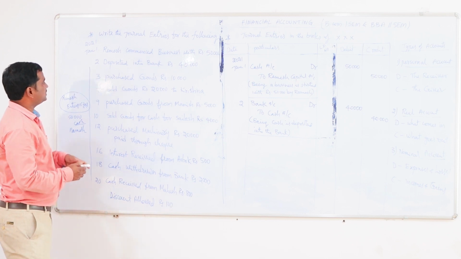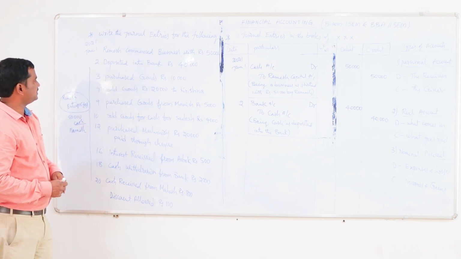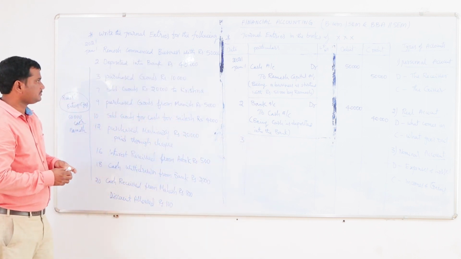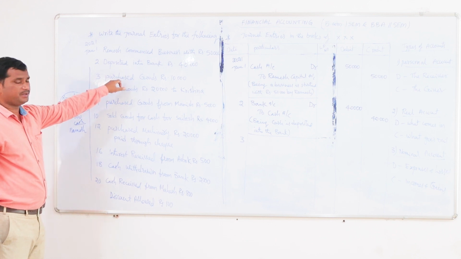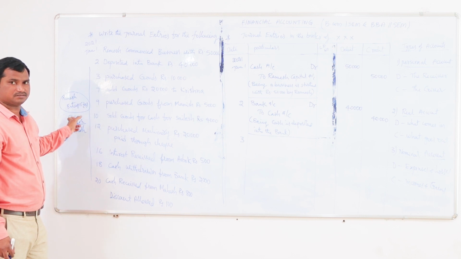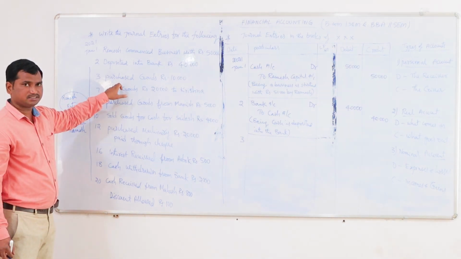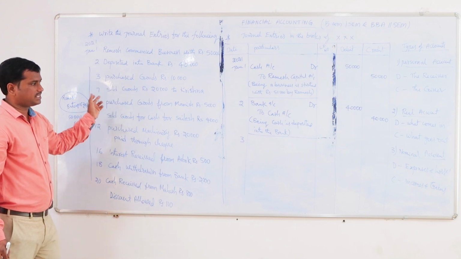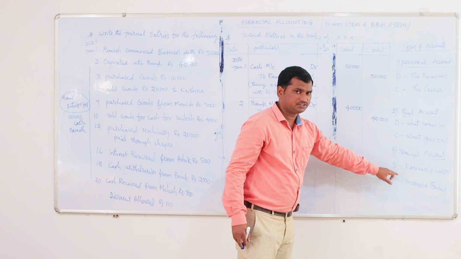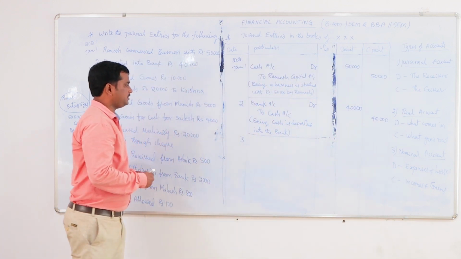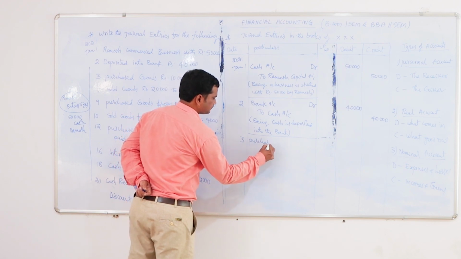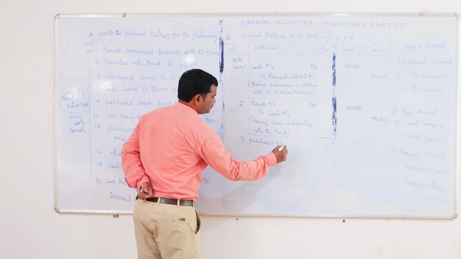The third one is purchase goods for rupees 10,000. On January 3rd, the organization is purchasing some goods for rupees 10,000. Here always purchases are expenses to the organization. Organization buying some purchases means that is an expense to the organization. As it is an expense, as per the nominal account, expenses should be debited. So always purchases we should write on the debit side. That is the debit aspect, purchases account debited.